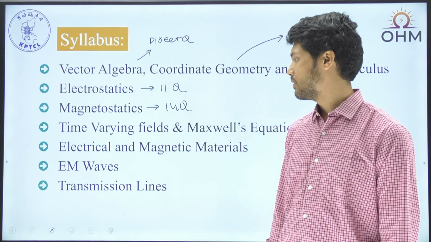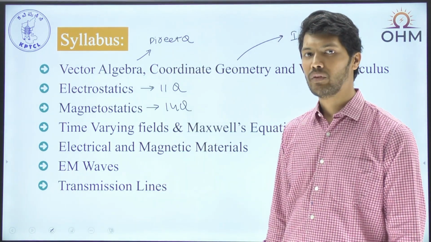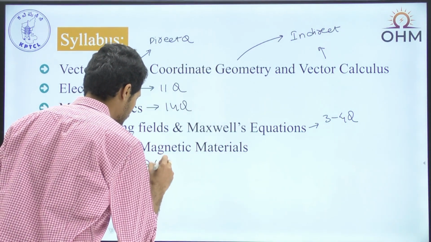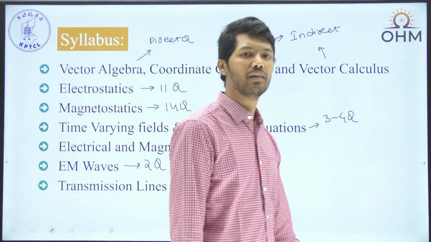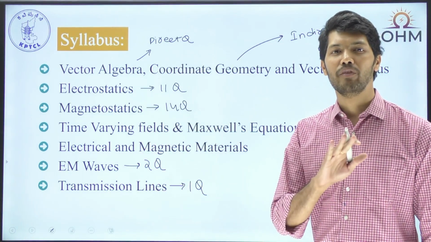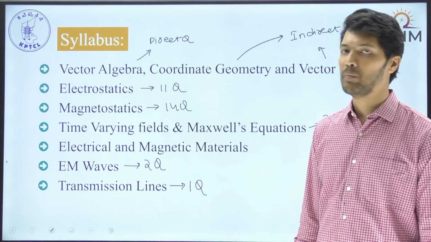They are part of the EC paper. But in the previous papers, we saw almost 2 questions from EM waves and 1 question from transmission lines, and these questions are of very easy nature. So this is the broad syllabus for KPTCL.